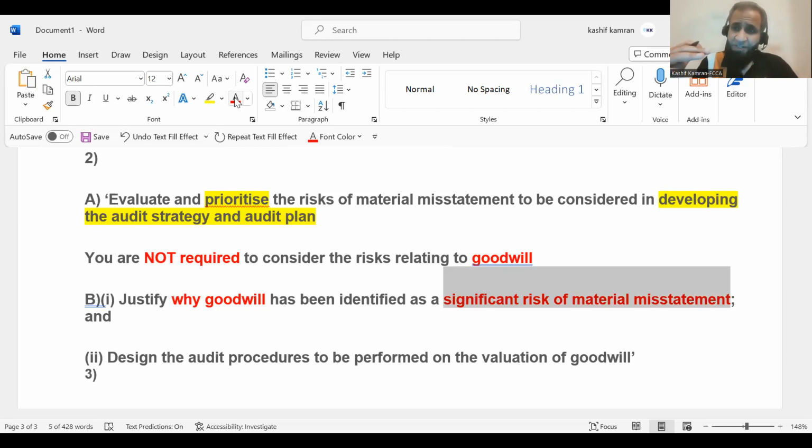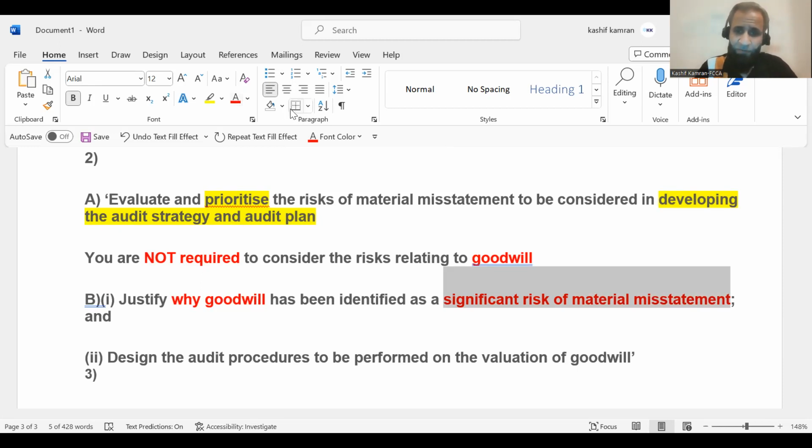Every justification is 1 mark. So there could be 2, 3, 4, depending upon the case study. But from the case study, you just need to pick out what is so special about goodwill, making it a significant risk of material misstatement. And every justification would fetch you 1 mark each.